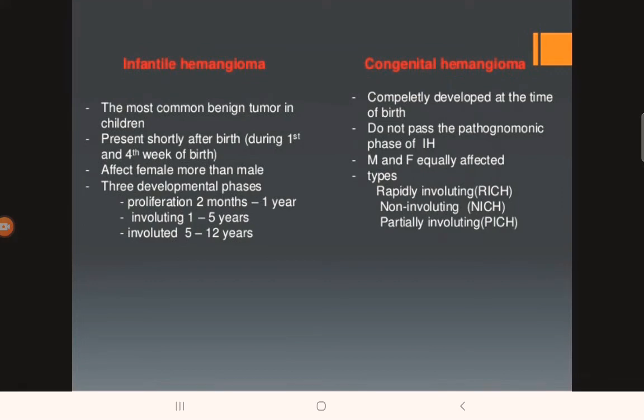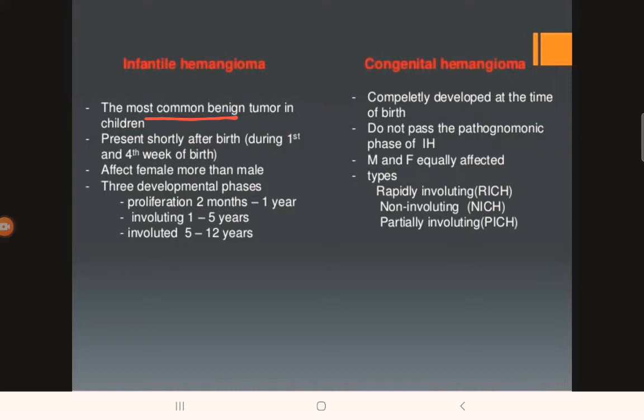Let's look at infantile hemangioma and congenital hemangioma. What is the difference between these two? Suppose a patient comes to you and your provisional diagnosis comes out to be hemangioma. How will you understand whether it is a kind of infantile hemangioma or a kind of congenital hemangioma? Okay, so the infantile hemangioma is the most common benign tumor in children. Just remember this thing, it is the most common benign tumor in children.